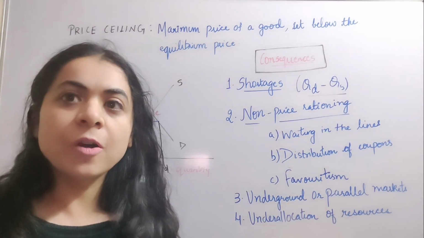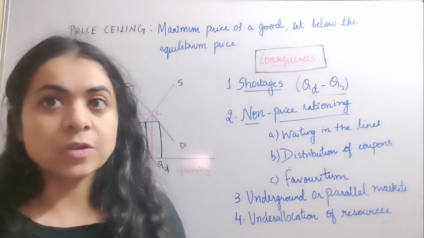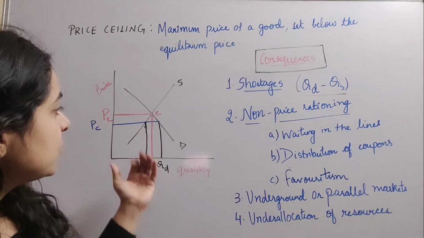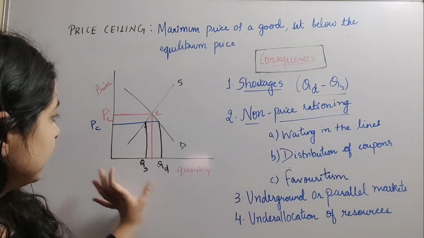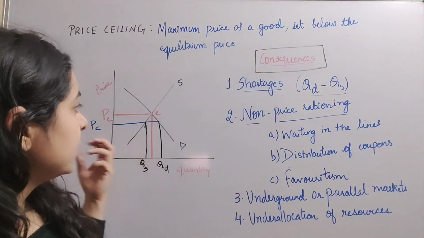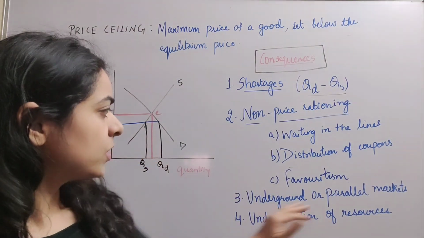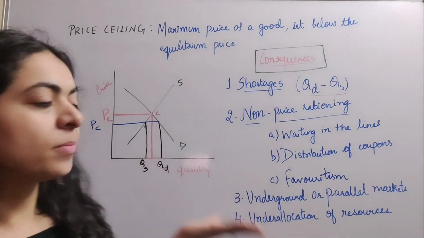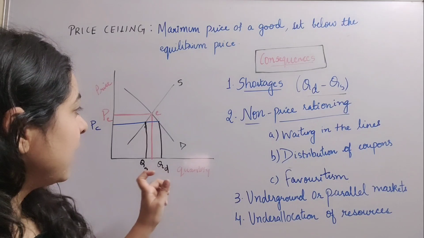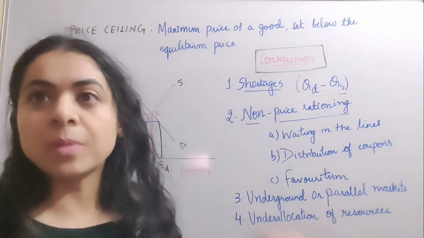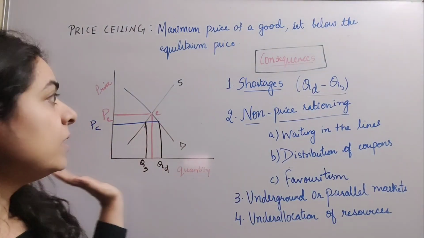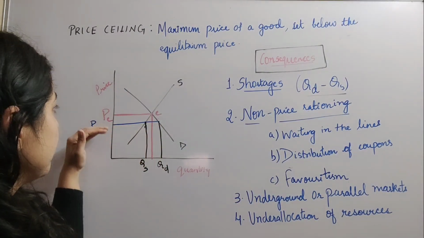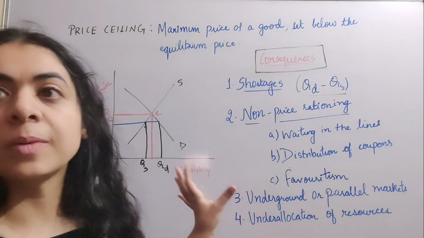Underground or parallel market involves buying and selling transactions that are unrecorded and are illegal. So those who fail to buy the product in the market because of the shortage may resort to this channel, where they may buy the product from the underground market, and the price charged in the underground market may be equal to the equilibrium price or above the price ceiling that is imposed by the government.